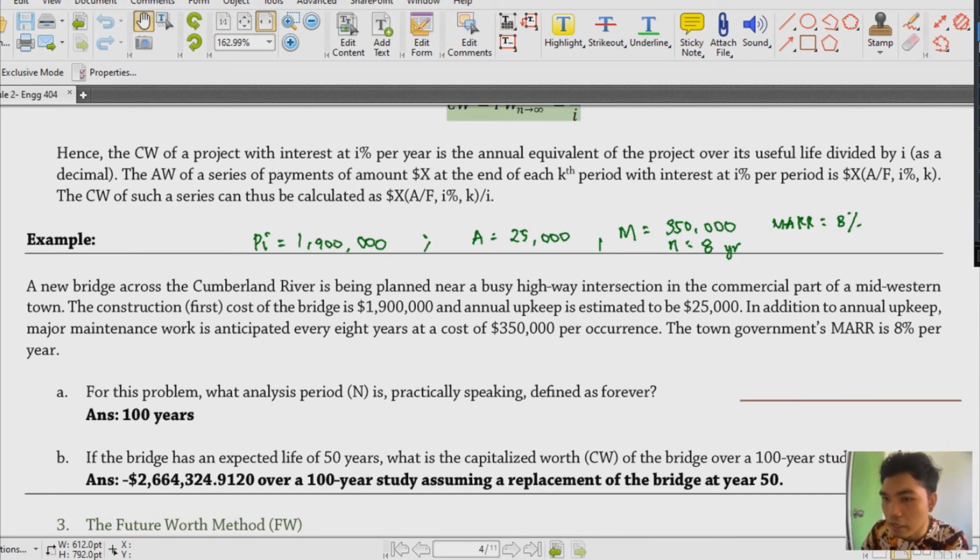And this is the time frame of 0 to 100 years. Okay, and then I'll just siguro write or draw yung mga arrows natin for specific periods na importante. So, the first one is the construction cost. That's yung zero natin. That's yung 1,900,000. And then, annually, we have 25,000 upkeep. So, meron tayong ganyan. So, annual natin yan, no?